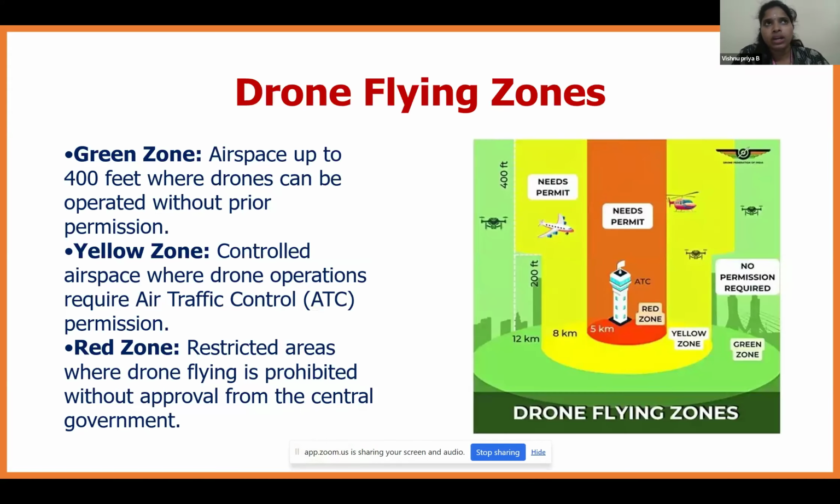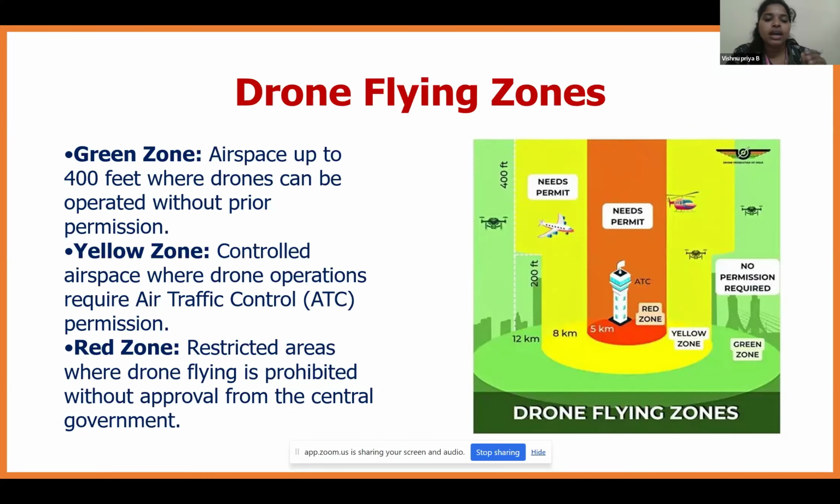Before we go deeper into the drone, first we need to know about the flying zones for drones. The DGCA has classified drone flying zones into three major categories: green zone, yellow zone, and red zone. The green zone is the airspace up to 400 feet where drones can be operated without prior permission, that is beyond 12 kilometers from the radius of the airport.